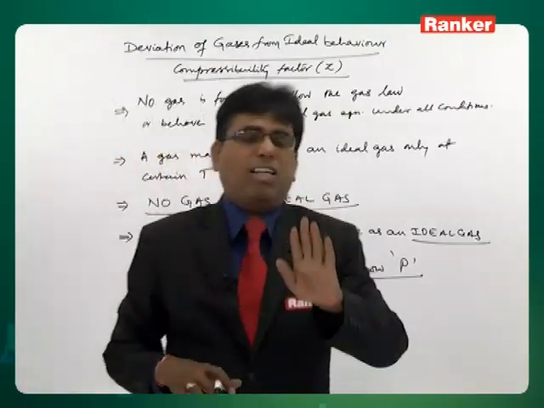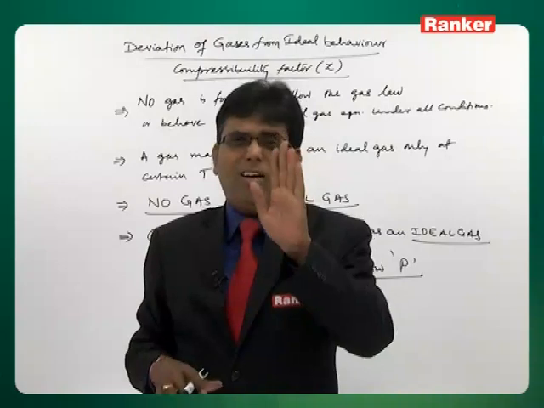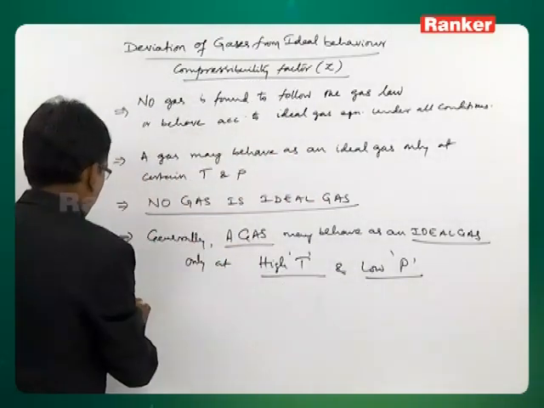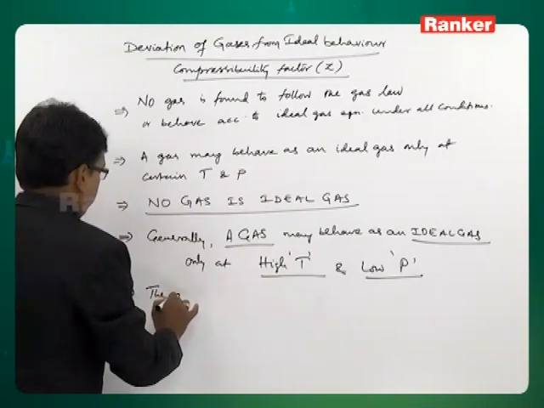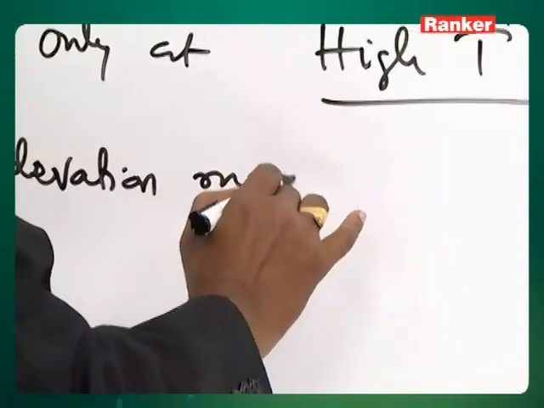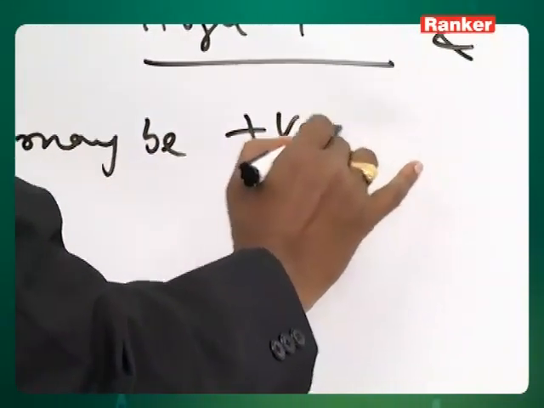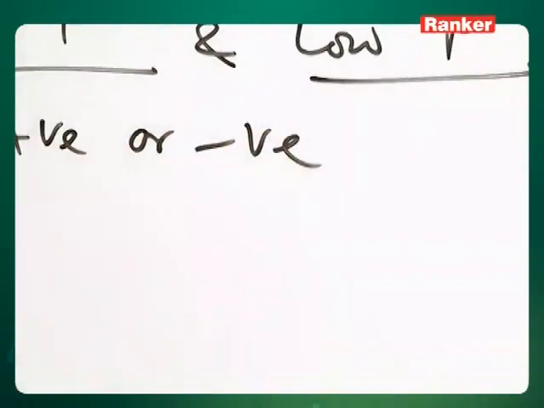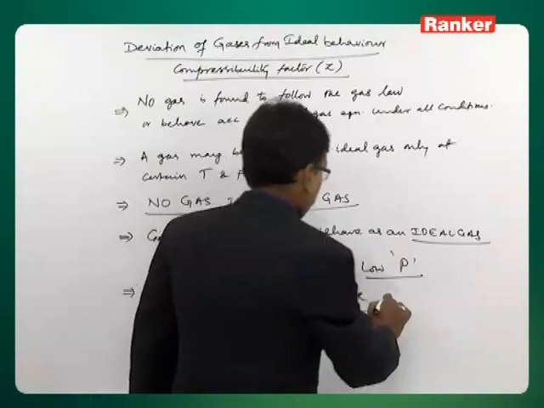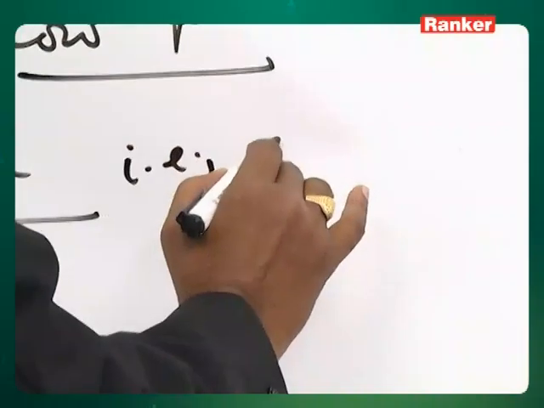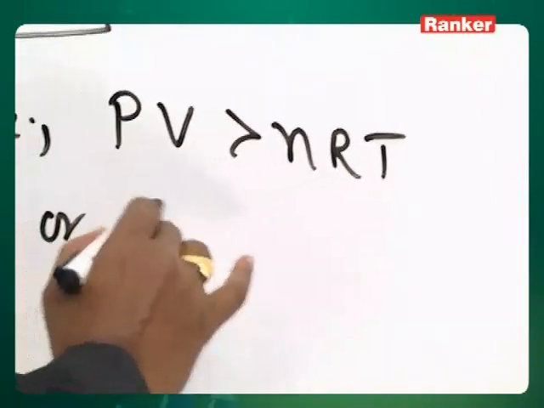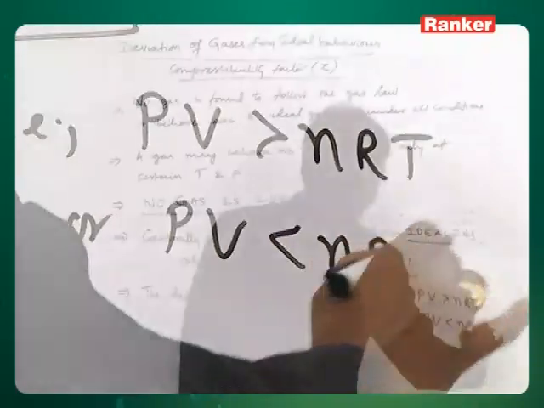So, the meaning is basically that all gases are deviating from ideal behavior. Again, this deviation may be positive deviation or negative deviation. That means either PV is greater than nRT or PV is less than nRT.